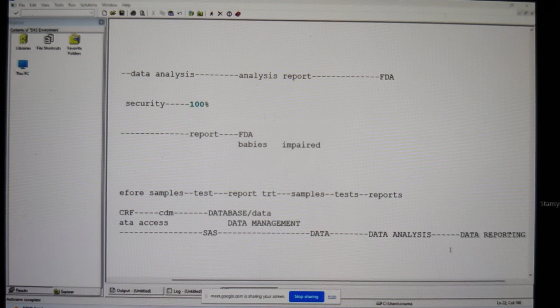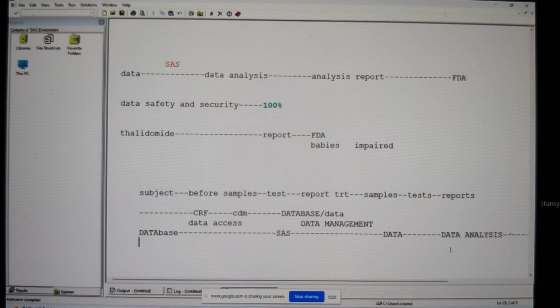And I told you, only SAS can do all the things at one place. It can do the data access, it can do the data management, it can analyze the data, and it can report the data. Only SAS can do everything at one place. So that means SAS is a complete data analysis tool. So these are the two important reasons why FDA recommends only SAS: there is 100% data safety and security, and it is a complete analysis tool.